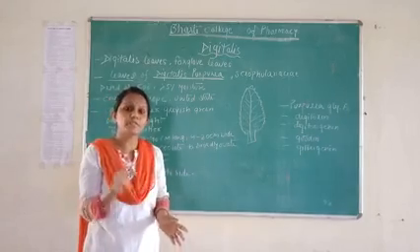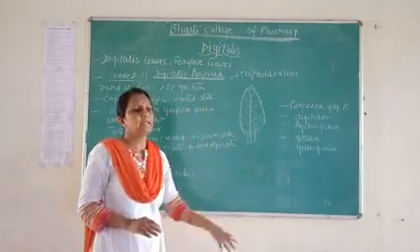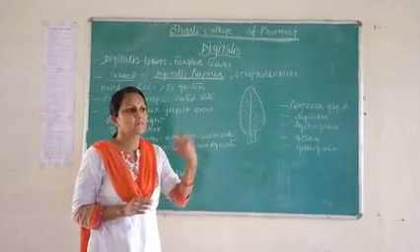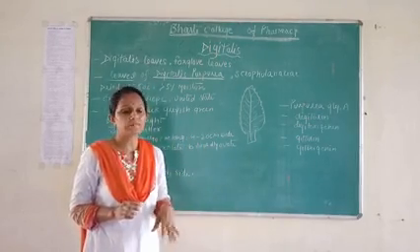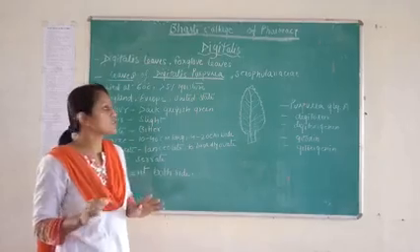They are specific for a specific drug. Like digitalis has a specific botanical name, neem has a specific one, tulsi has a specific one. So the botanical name should be specific and it does not change.